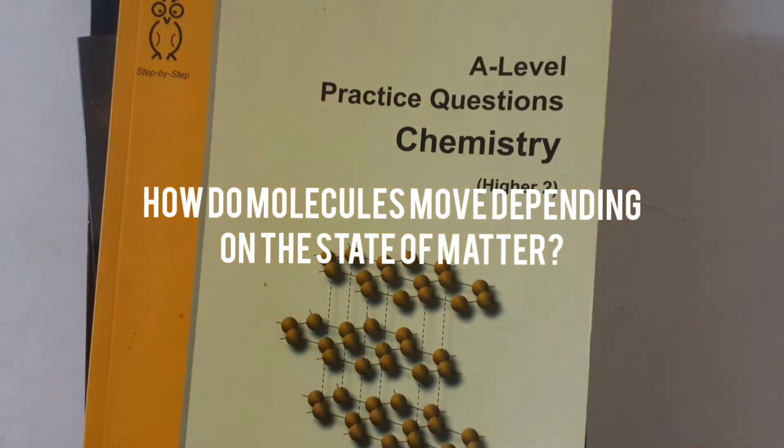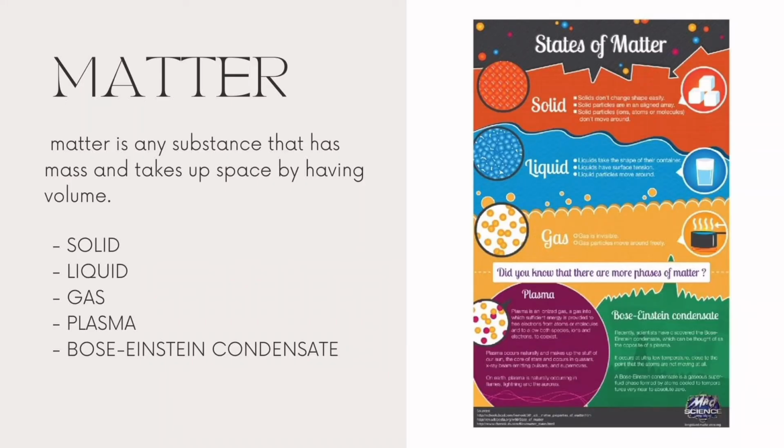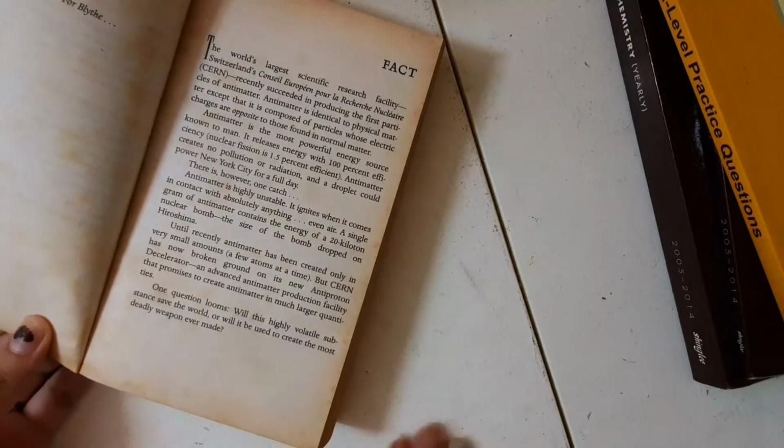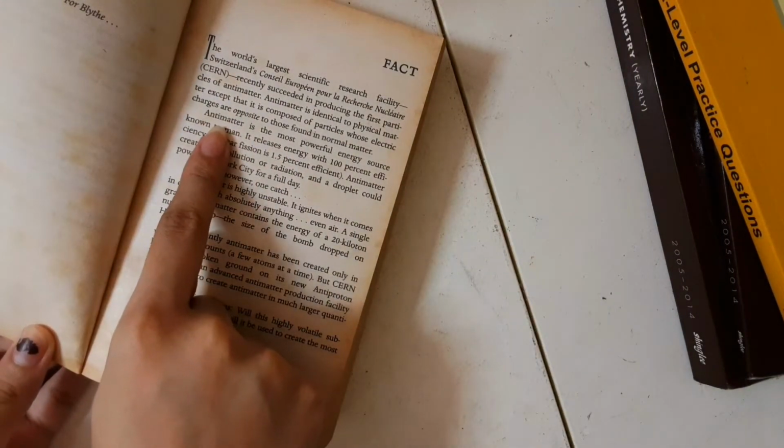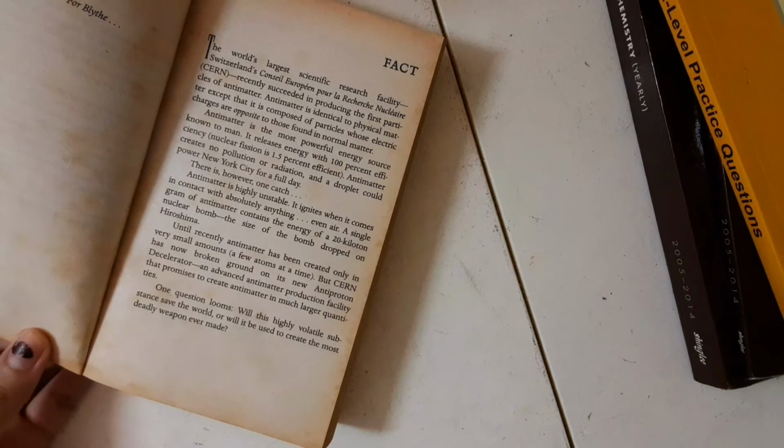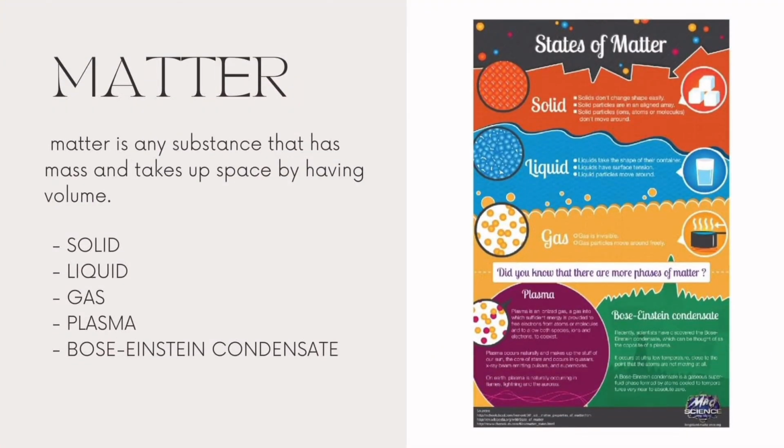Everything around us is made out of matter. It is any substance that has mass and takes up space by having volume. Matter's opposite is antimatter, which is so powerful that it could power a whole New York City for a day, but it's so unstable. For the past couple of years, we have learned the three states: the solid, the liquid, and the gas, but little did we know there are actually 5 states in total.